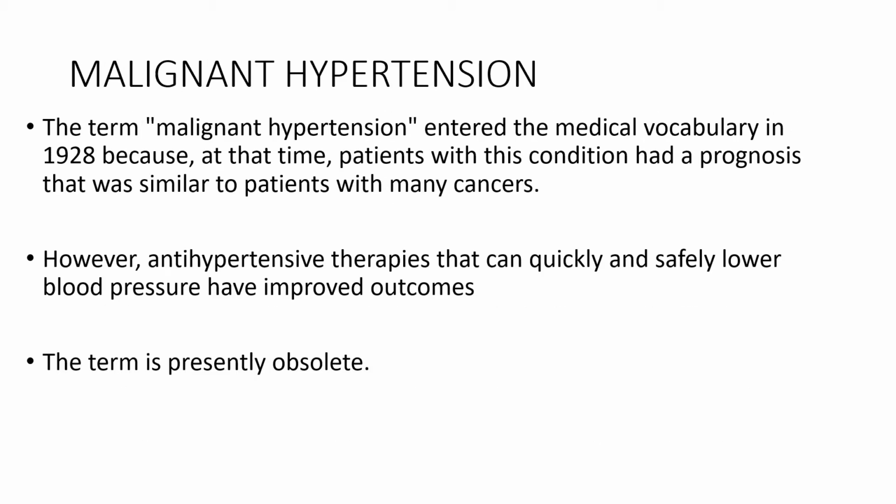Another terminology which is previously used, which is malignant hypertension. It entered the medical vocabulary in 1928 because at that time the prognosis of such conditions like severely increased blood pressure was compared to that of many cancer patients. So now this terminology has become obsolete. Hence, it should not be used.